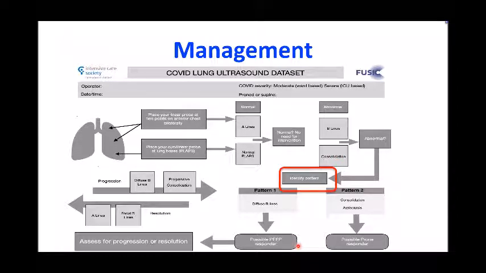If there are diffuse B lines all over the lung fields, then we have to give PEEP. These patients are possible PEEP responders. Whereas if the disease is in the posterior part, there are consolidation, atelectasis, lungs are wet in the dorsum, it is quite possible that if you give a proning session, they will improve.